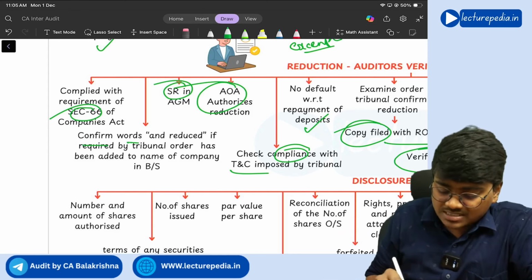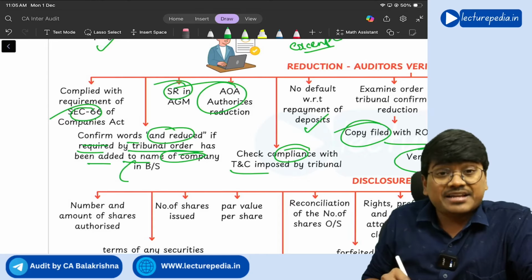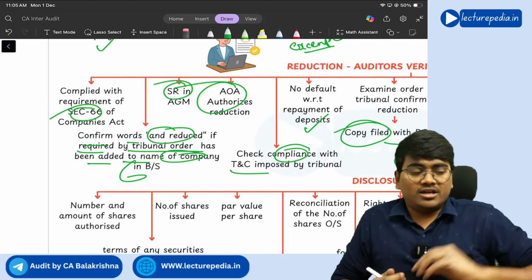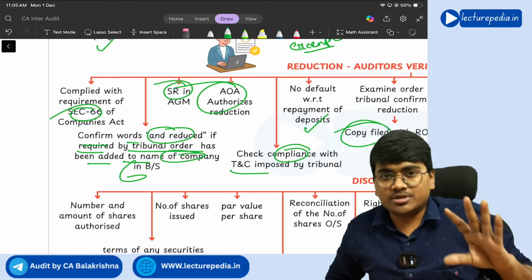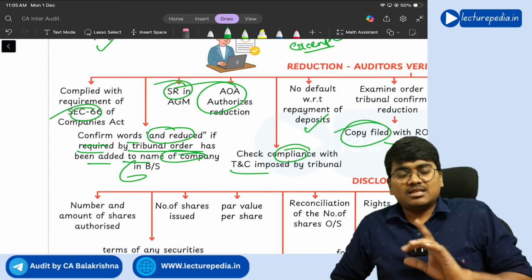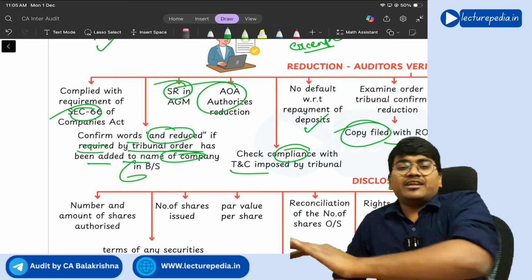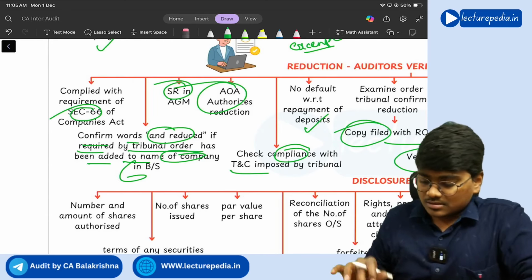See, confirm that the words "and reduced", if required by the tribunal order, have been added in the name of the company in the balance sheet. If, let's say, the name of the company is A Limited, and in any year you have reduced the share capital, for that year in the balance sheet you should use the name of the company as A Limited and reduced. Understood? Yes.